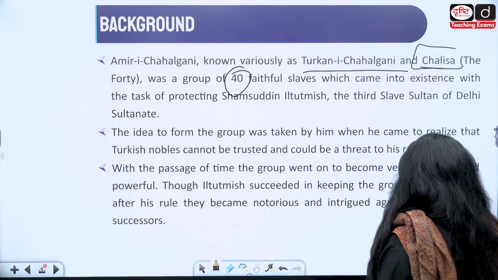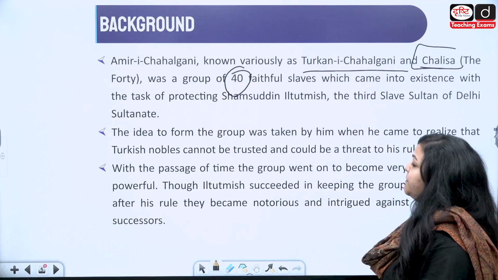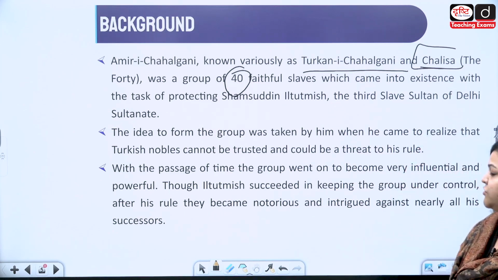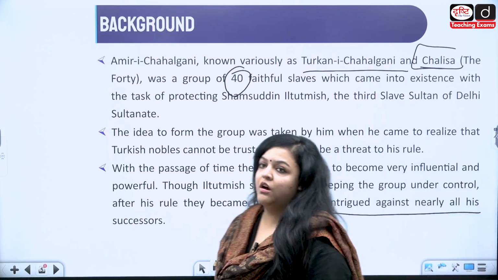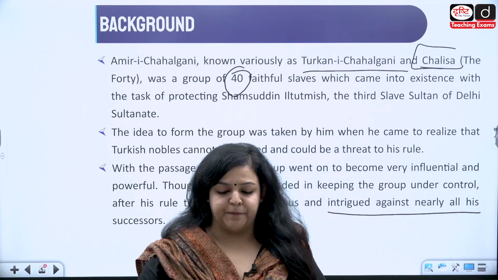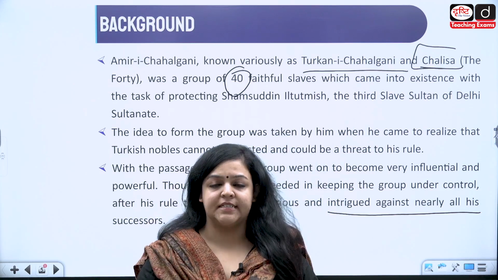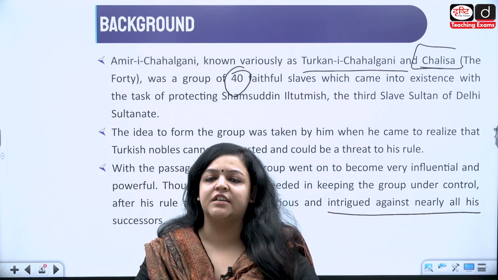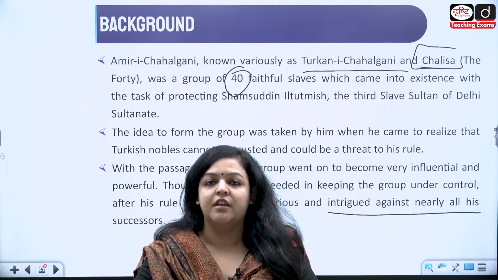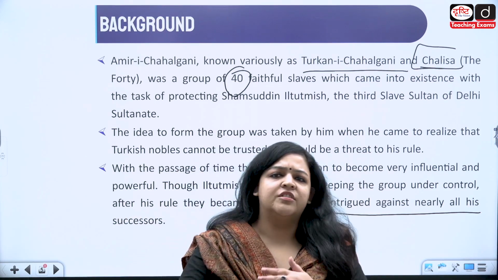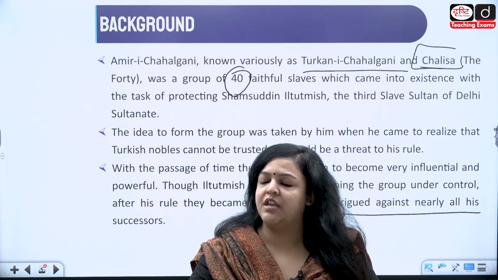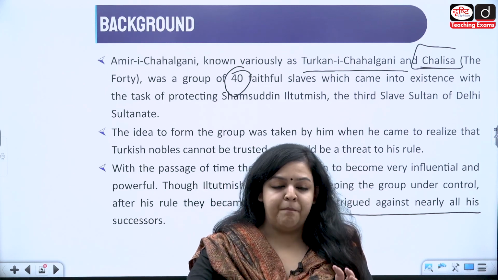Iltutmish succeeded in keeping the group under control, but after his rule, they became notorious and intrigued against any ruler or successor. Let me explain. Basically, these slaves would be appointed by a particular sultan, right? So they would be loyal to that particular sultan to the utmost level, guys, fine?